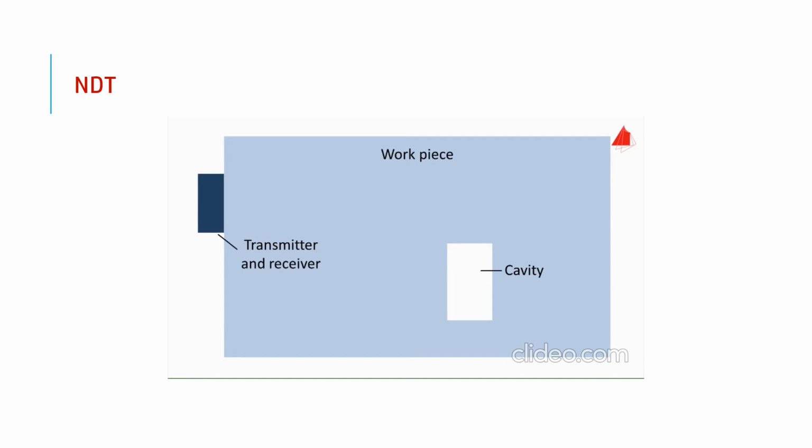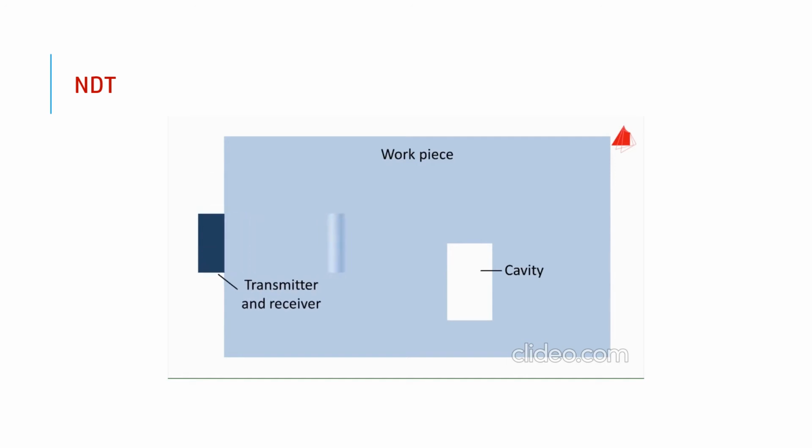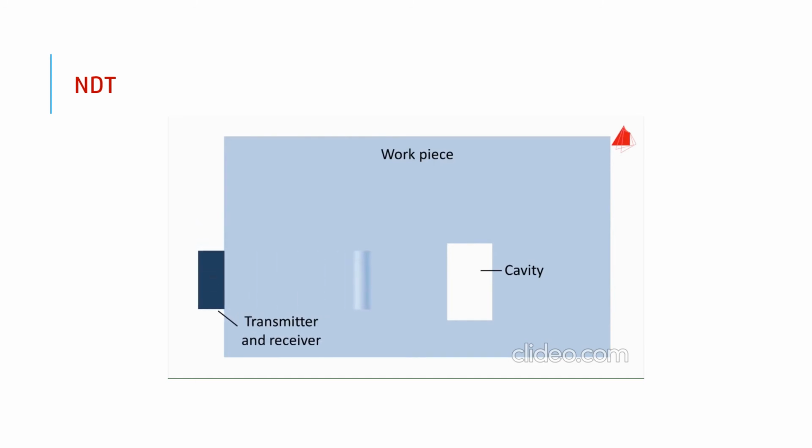When the transmitter is moved a little downwards, the cavity reflects a part of the wave. That part arrives earlier at the transmitter than the rest of the sound wave. Even further downwards, the cavity reflects the complete ultrasonic pulse. For material testing, either the echo of a defect can be utilized, this is the pulse echo mode, or the phenomenon that hardly any sound waves pass through the imperfection. This is called the through transmission mode.